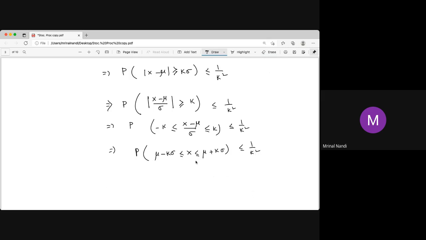So it is bounded by something. This is a very important thing, and you can use it for various distributions. This is true for the continuous case also.